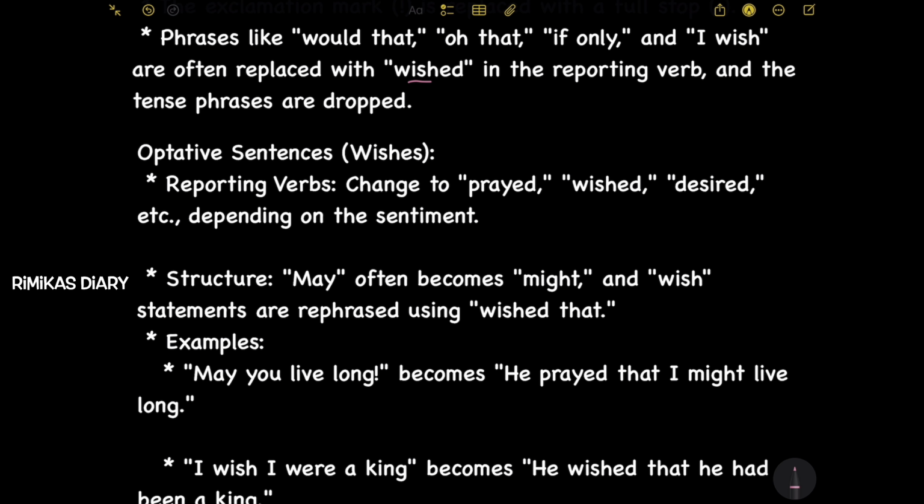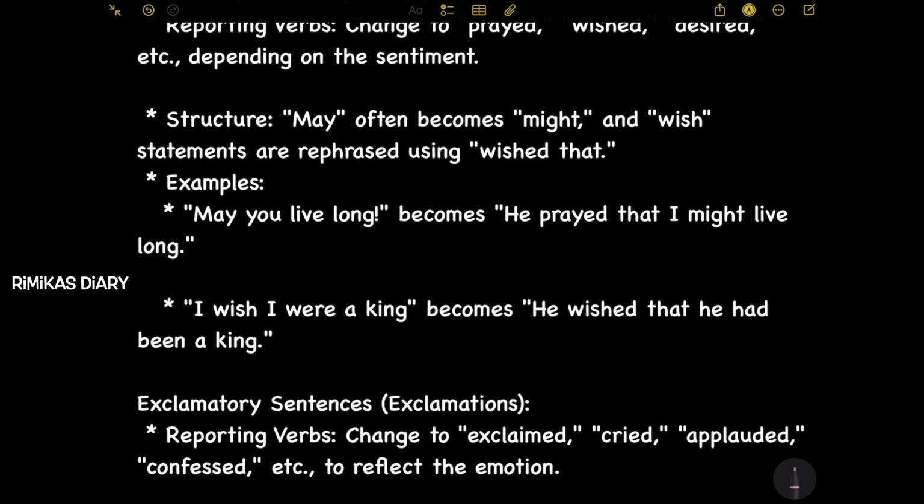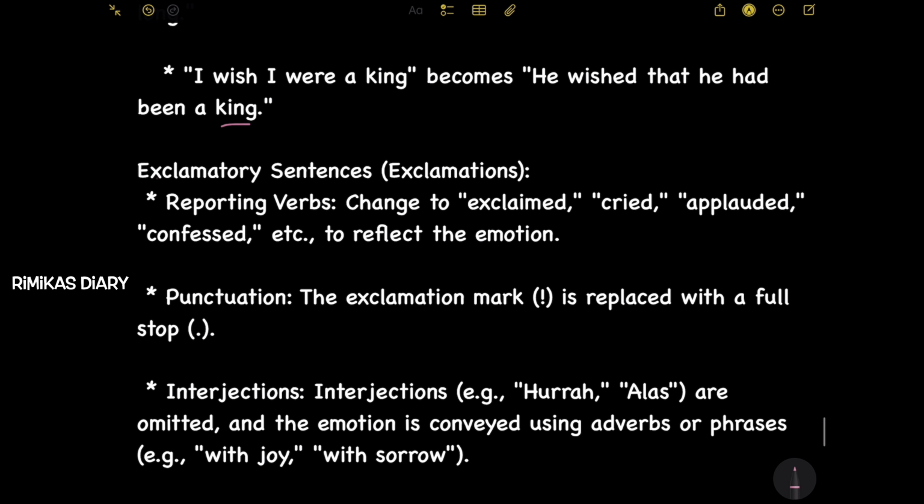Optative sentences, wishes. Reporting verbs change to prayed, wished, desired, etc., depending on the sentiment. May often becomes might, and wish statements are rephrased using wished that. Examples: May you live long becomes he prayed that I might live long. I wish I were a king becomes he wished that he had been a king. Next, exclamatory sentences.